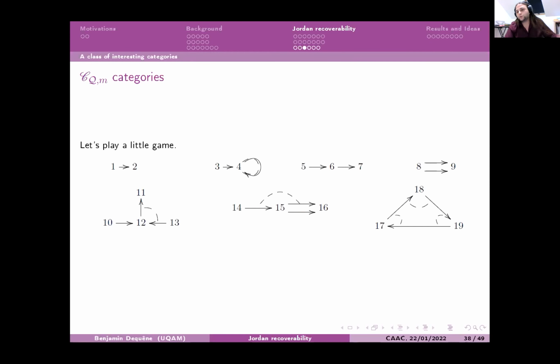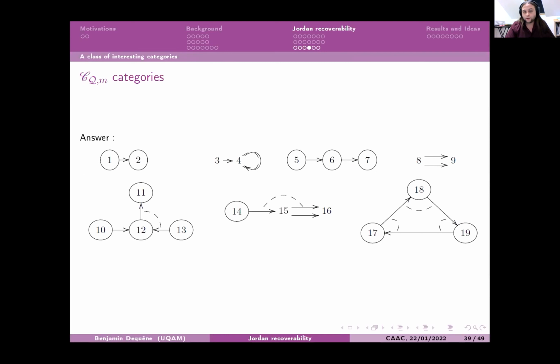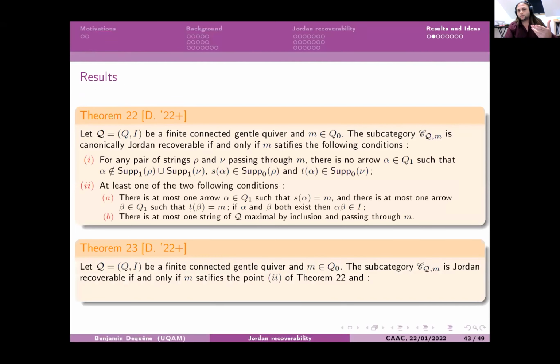So I had a little game, but unfortunately I do not have the time to do that. But the little game is just to play with your feelings about what you understand about all the things I talk about.